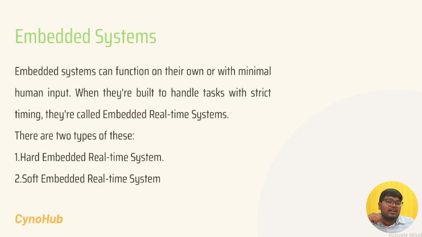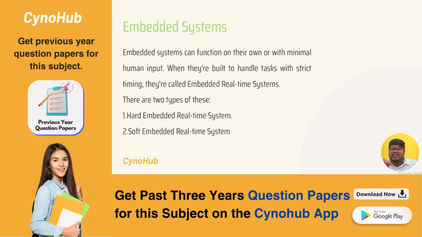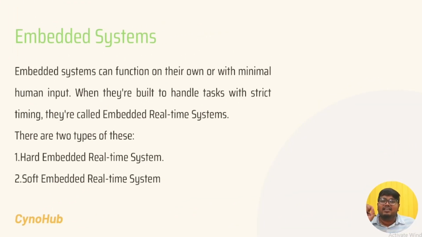And next one, the soft real-time embedded system. It is not a problem here. A soft real-time embedded system is not a problem with the time. Suppose you do not perform the task within a particular time, it is not a big problem. Let us take an example. If you are watching a movie, and the audio is coming late while the video is moving forward, with an adjustment of 2 minutes late, that is not the biggest problem here. Somewhat, the people who are watching the movie will say that this is disgusting.